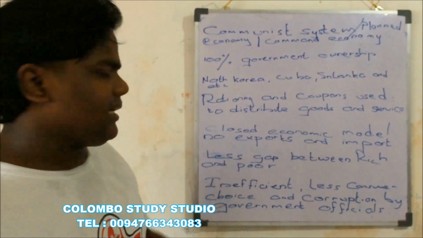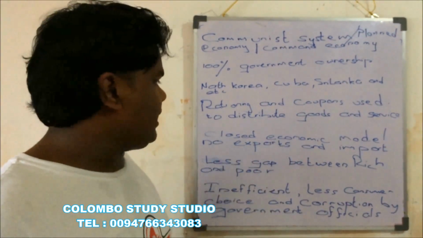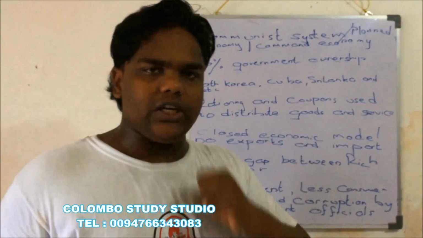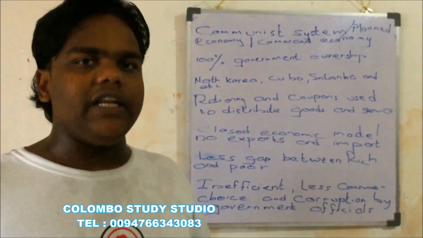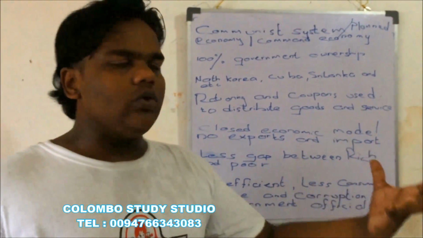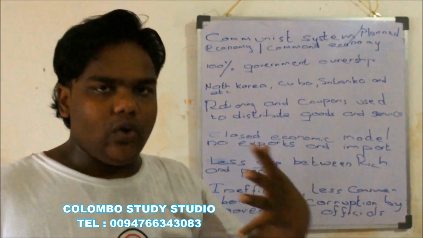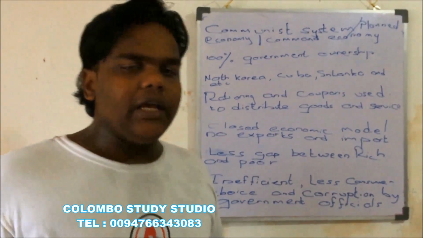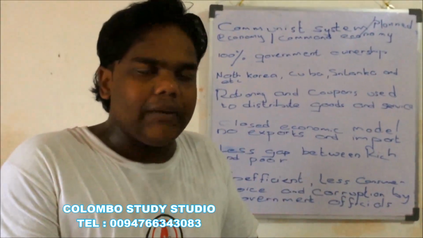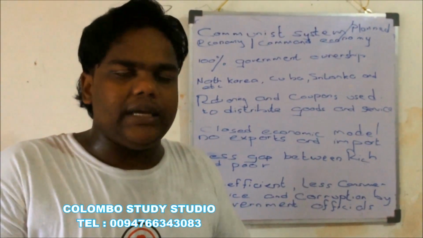The next characteristic is that the communist system maintains a closed economic model. That means you won't have any exports or imports. No goods come from foreign countries and no goods go from our country to foreign countries. Why? Because in a communist system, we never maintain the concept of money.